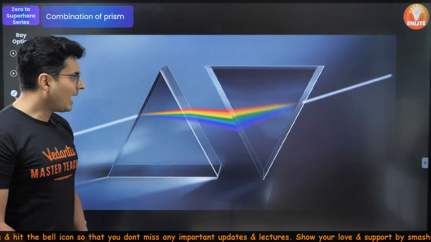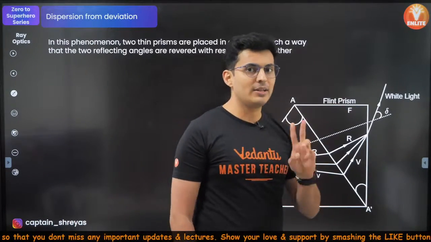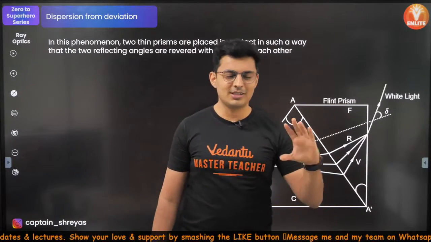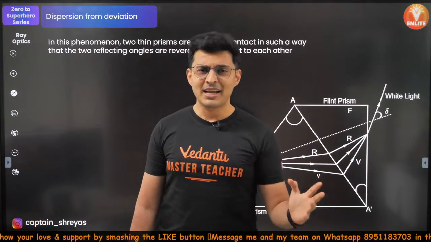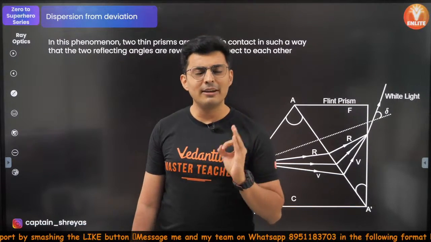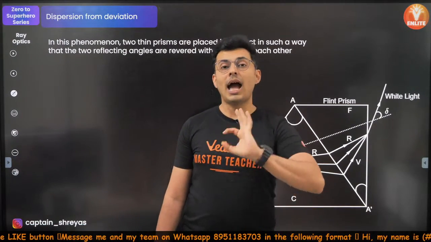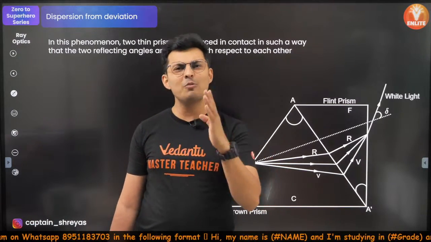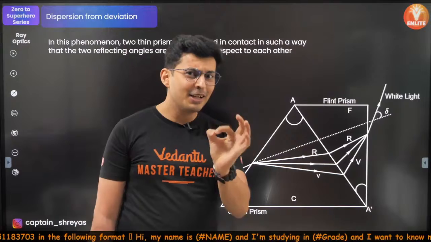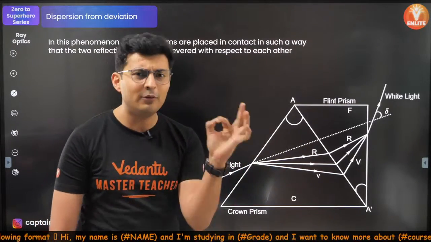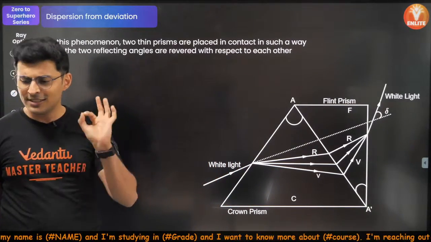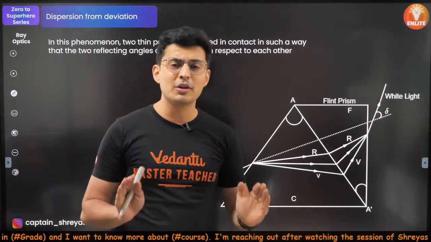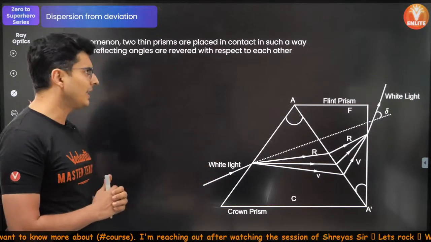So what happens next is that we have two kinds of combination, and a lot of people always get confused. Sir, dispersion without deviation, deviation without dispersion, I get confused, sir. Okay, I'll tell you, it's a very easy thing to remember, and don't actually remember the formulas. I never tell my students to remember the formulas for this, because it is confusing. Instead, remember the simple trick to write down the formula within 20 seconds. Just give me 20 seconds, and you can put that formula in your paper or your rough work while you are solving in the exam.